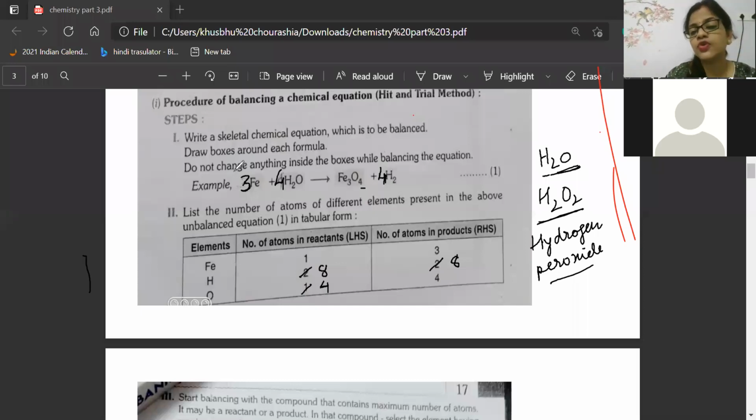I'm giving you a clue. You see hydrogen is independent here, so we can change the hydrogen by seeing the oxygen number. When you solve more, 4 atoms are on the right hand side. Correct only, beta.